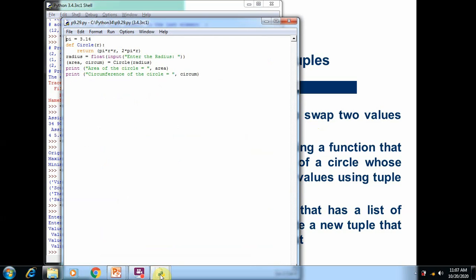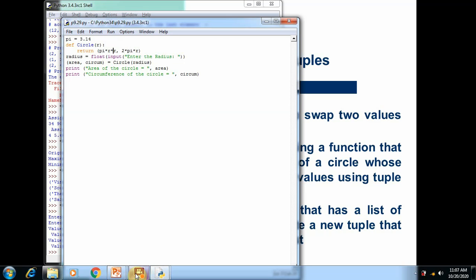Here we can see the pi value is 3.14, which is the standard value. We declare a function called circle. We accept r as an input, that is the radius, and we return two outputs. One is the area of the circle, that is pi r square, pi r into r. Another one is the circumference of the circle, that is 2 pi r, so 2 into pi into r. The values are evaluated and returned to the function called area.